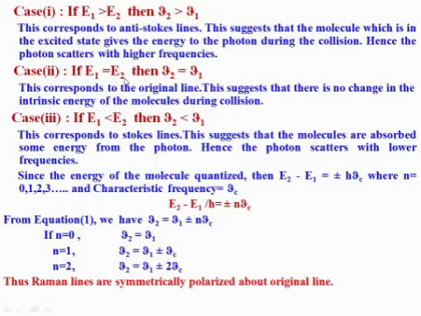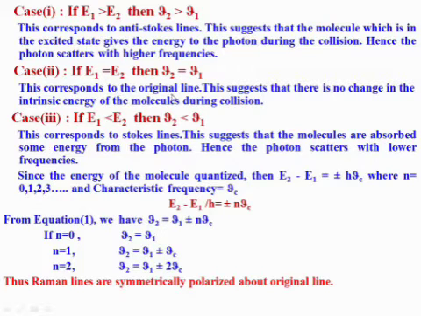Now we are discussing different cases. Case 1: if E1 is greater than E2, then nu 2 is greater than nu 1. This corresponds to anti-Stokes lines. This suggests that the molecule which is in the excited state gives energy to the photon during collision, hence the photon scatters with higher frequencies. Case 2: if E1 equals E2, then nu 2 equals nu 1.